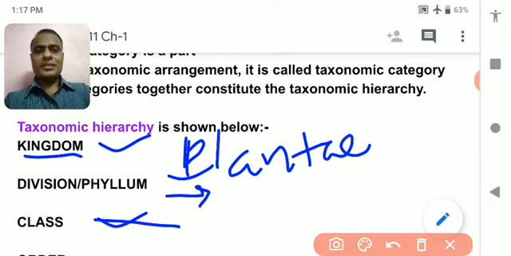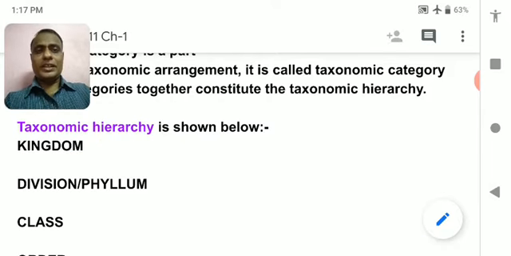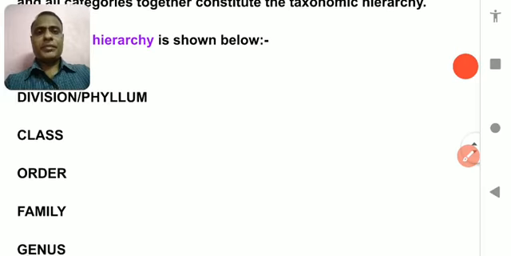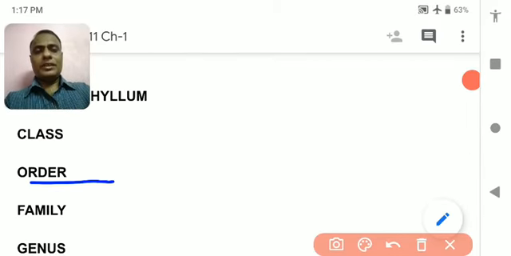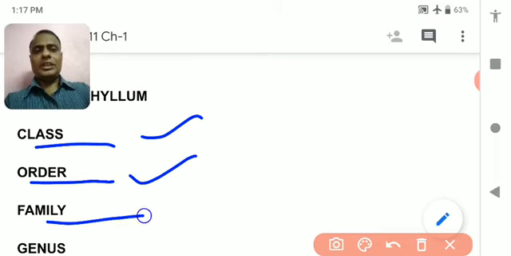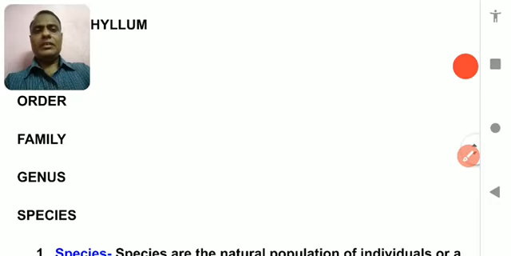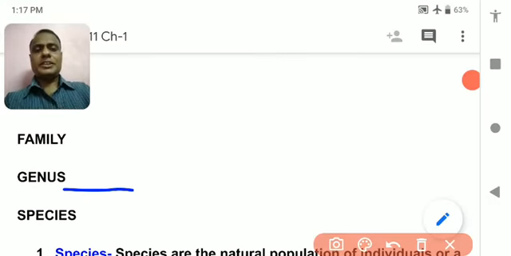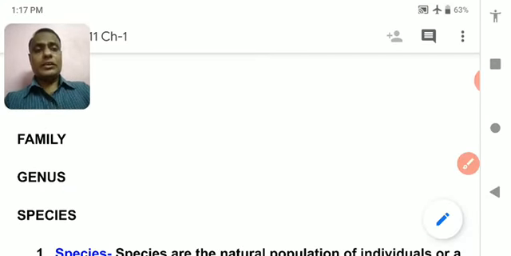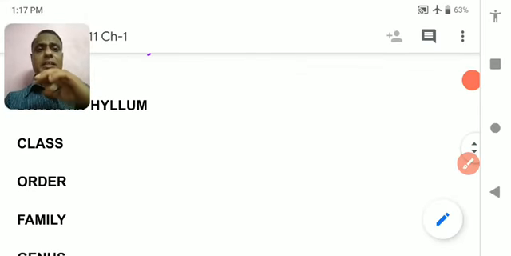Class, similarly some class would be there, the name is not known to me, and under the different classes there would be order. Under the order there is a family, under the family there is a genus, and under the genus there are the species. So as a whole, there is a broad number of organisms under the kingdom.